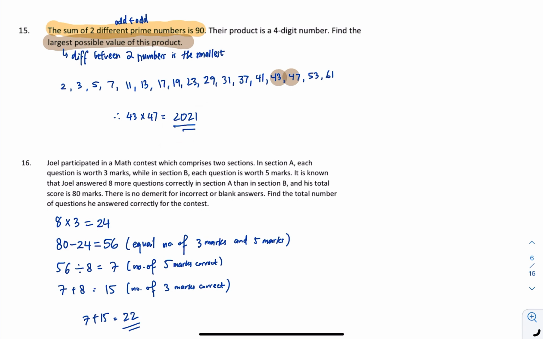Okay, or you can also take this and compare the answer, but we have the concept correctly. Difference between the two numbers must be the smallest, so we don't even need to check about this. Also 61 and 29, you can do it also to be the sum of 90. Okay, but the product will be smaller.